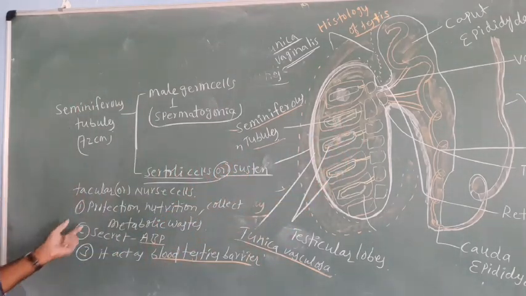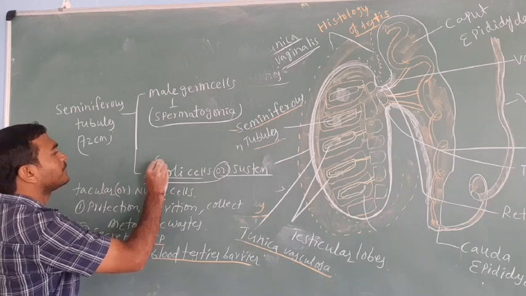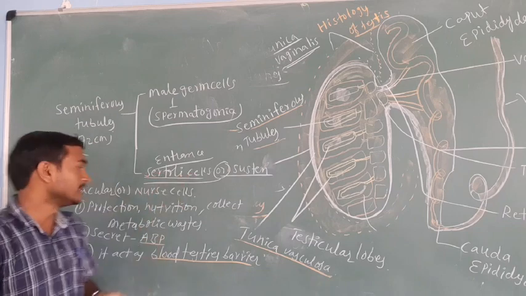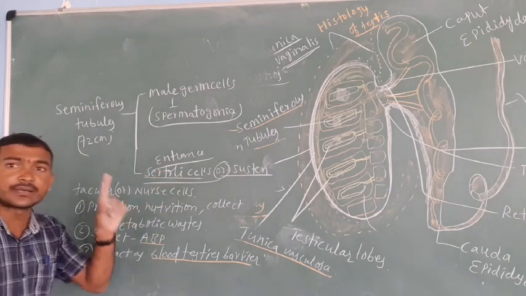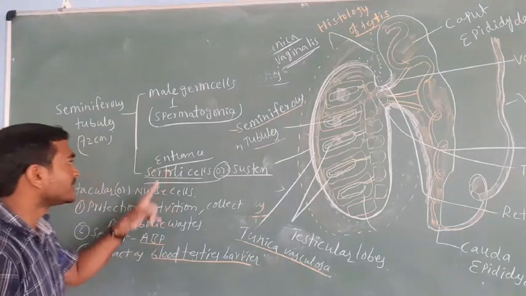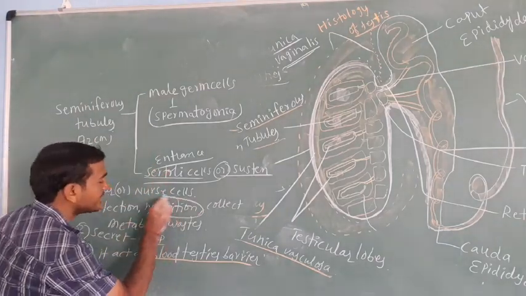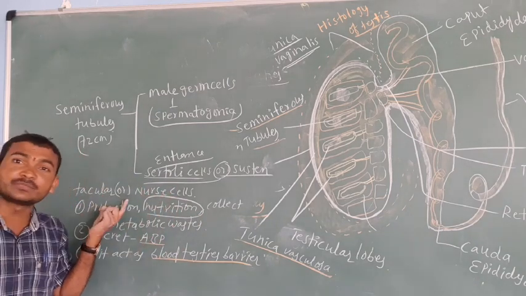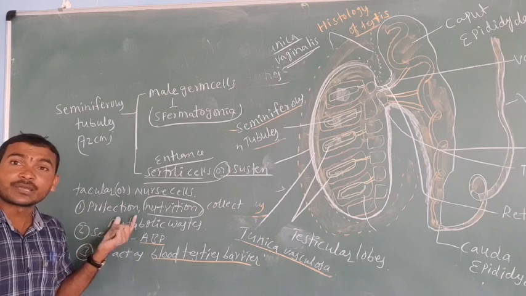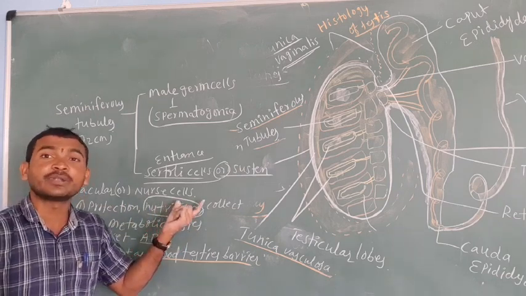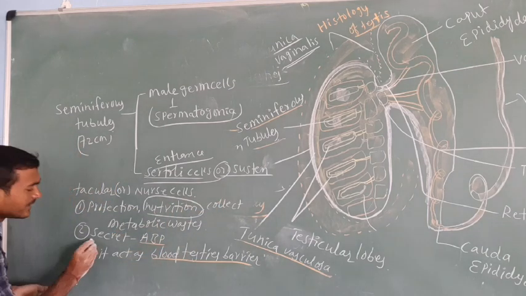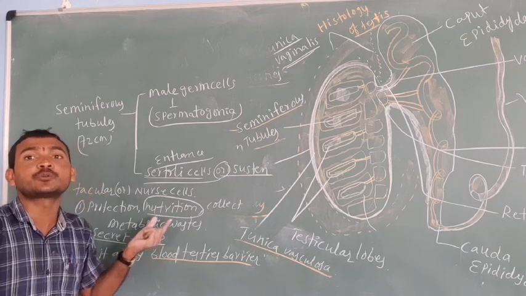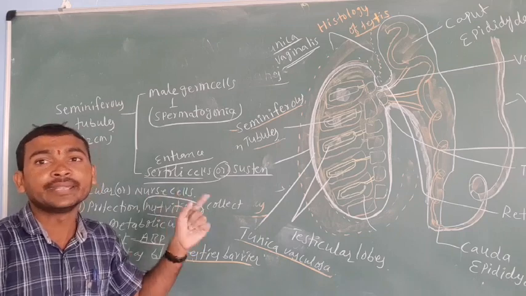See here, the function of the Sertoli cell is very important for entrance examinations. Previous entrance exams also asked it. Now see, what is its work according to NCERT? It gives nutrition. Not only nutrition, but also protection of the sperm, and it collects the metabolic wastes. And the Sertoli cell secretes ABP, the androgen binding protein.